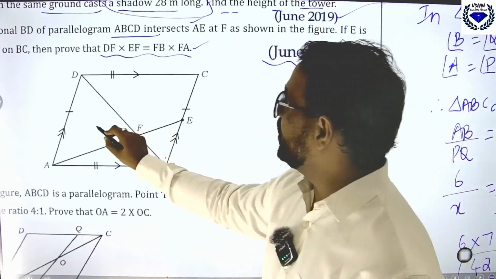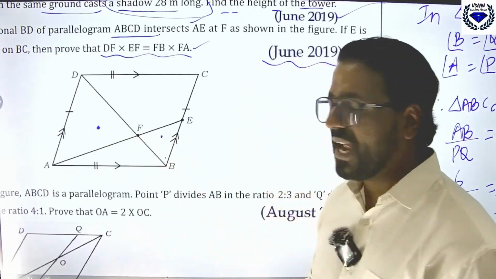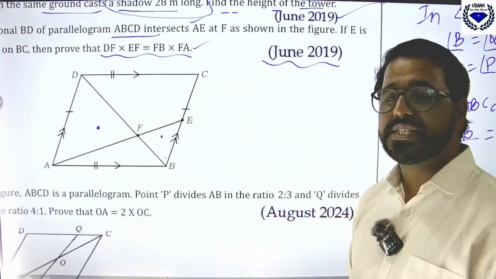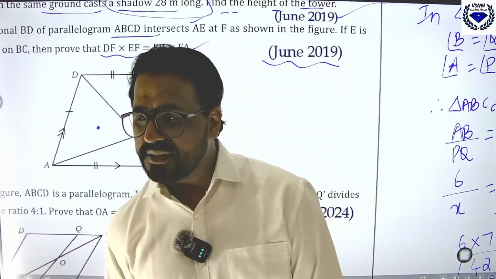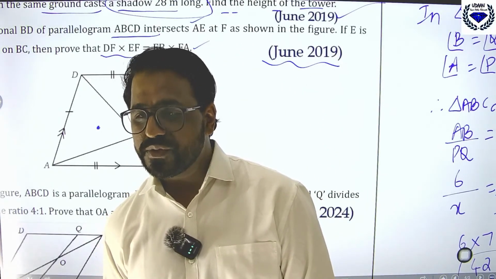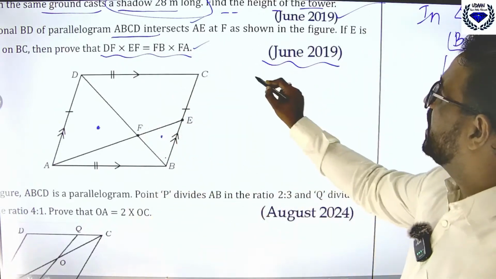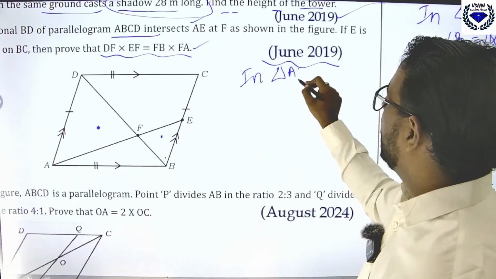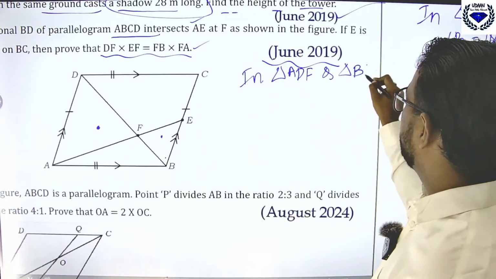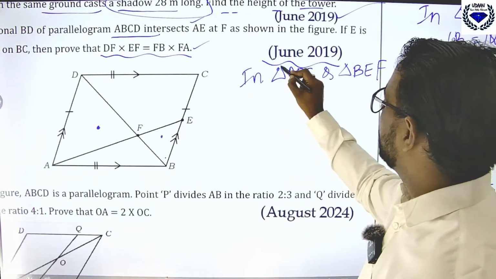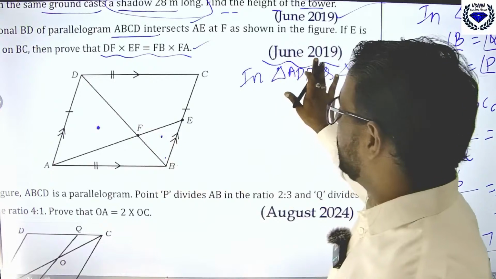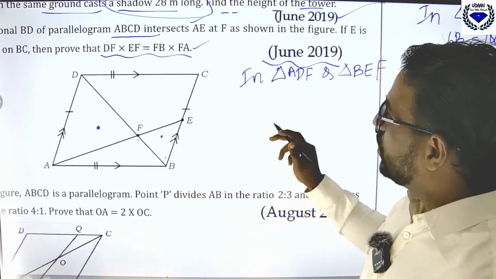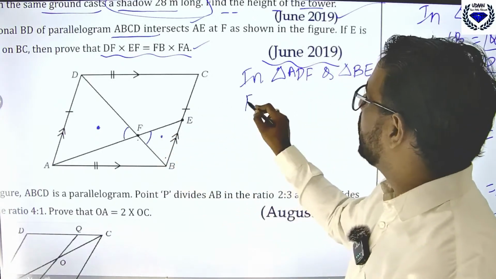So what you can do is, this is one triangle and this is one triangle. Prove first that those two are similar. How can you solve this one? Just see here, in triangle ADF and triangle BEF, angle F is equal to angle F.